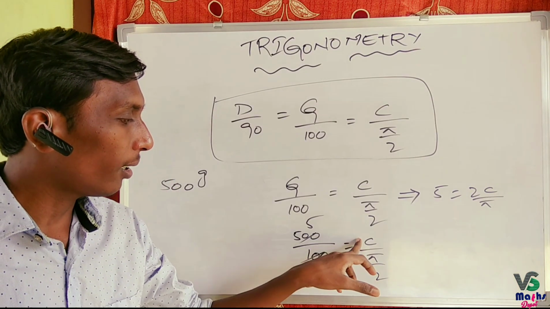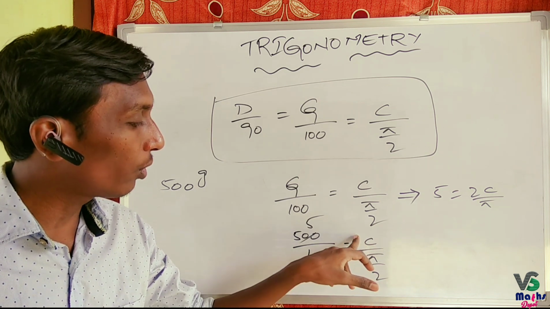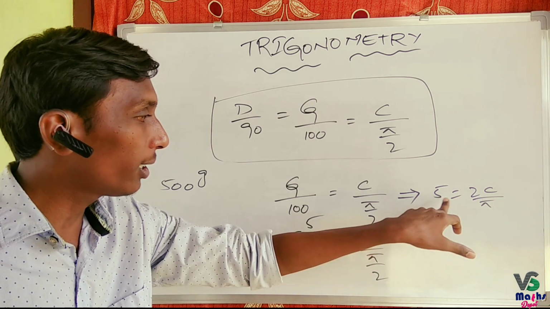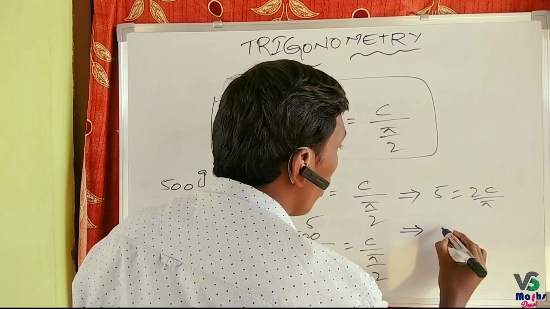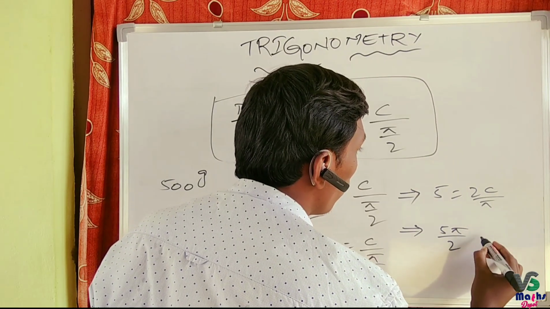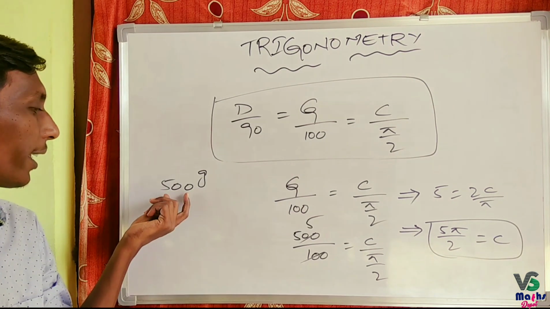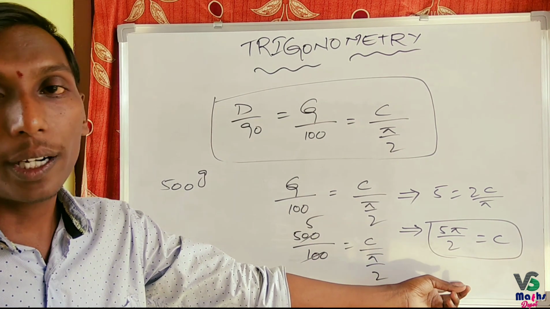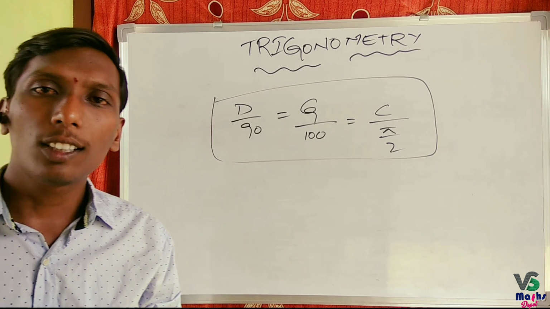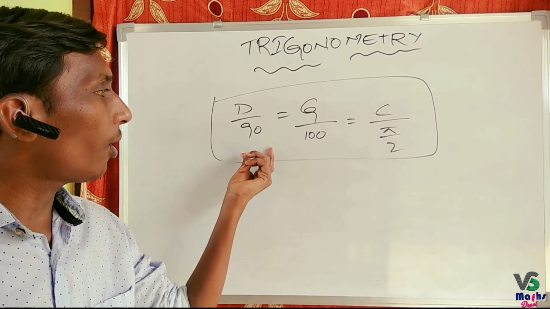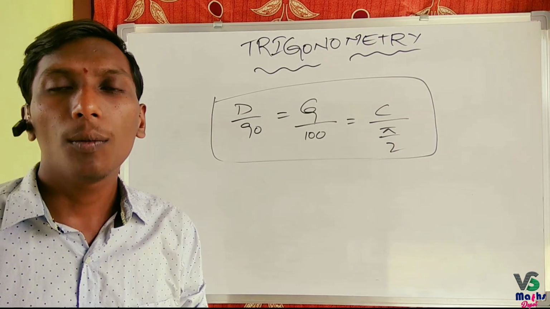This 2 sends to the numerator. 2C by pi is equal to 5. Implies 5 pi by 2 is equal to C. Means 500 grades is equal to 5 pi by 2 radians. Like this, we can convert any angle from one system of measurement to another system of measurement.